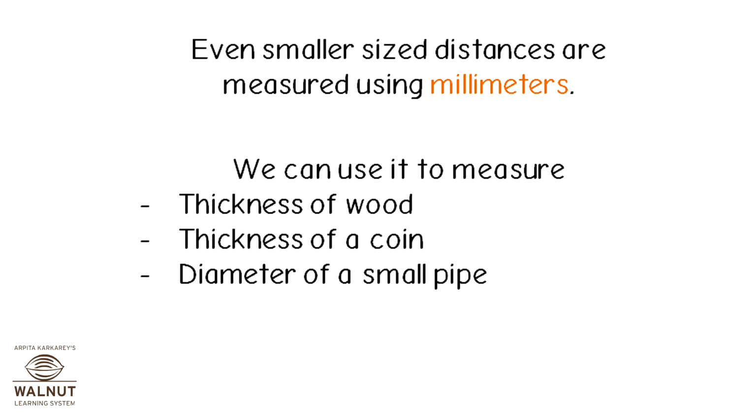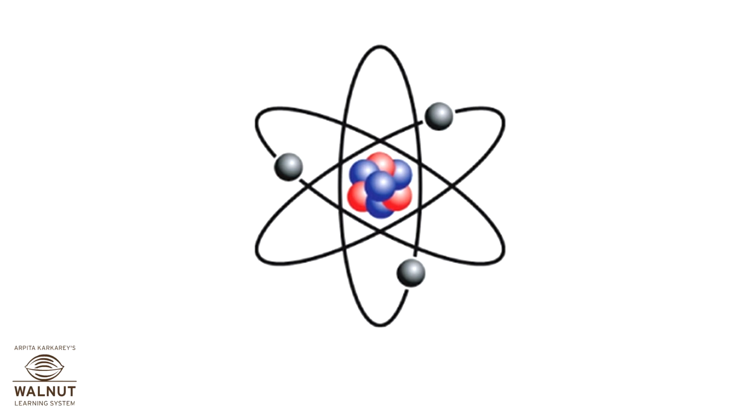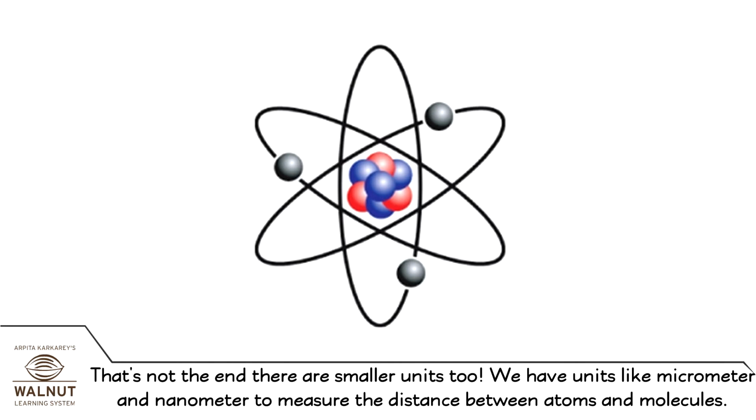Even smaller sized distances are measured using millimeters. We can use it to measure thickness of wood, thickness of a coin, diameter of a small pipe. That's not the end. There are smaller units too.